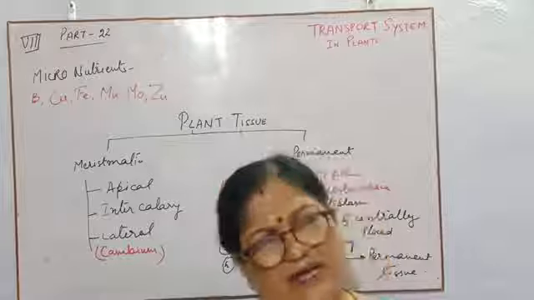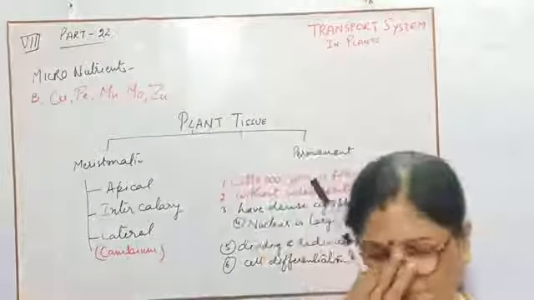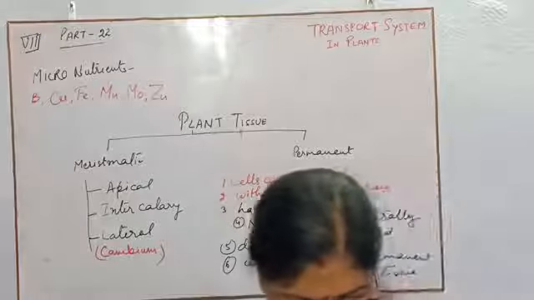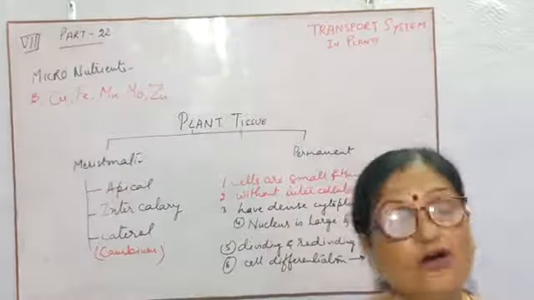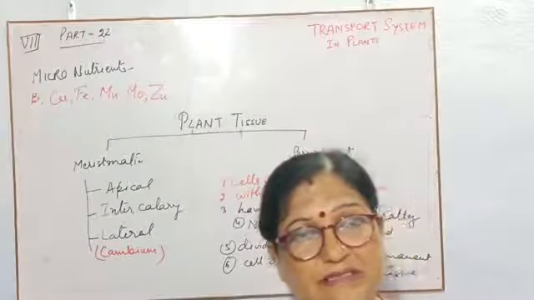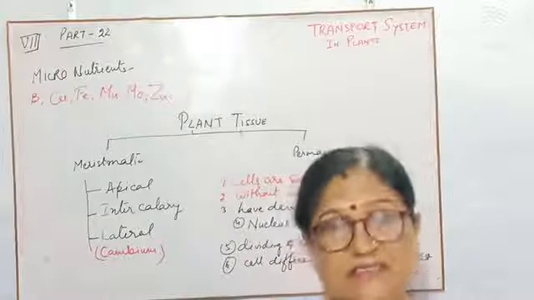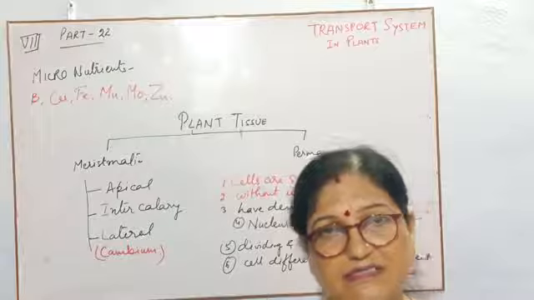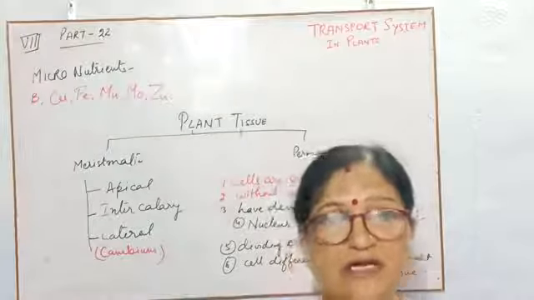Then obviously, if copper is present, it will help in various types of metabolic activities, and it also helps to catalyze the metabolic activities. That means to promote the activities.